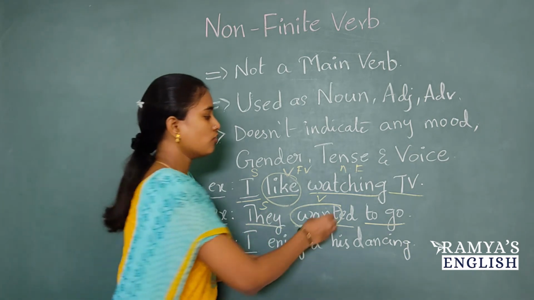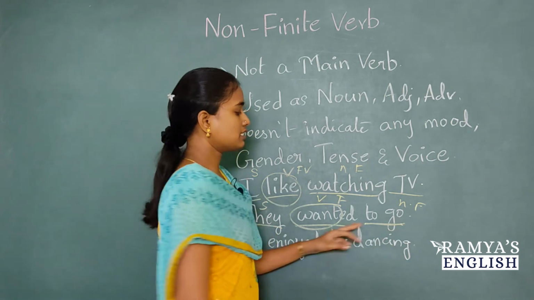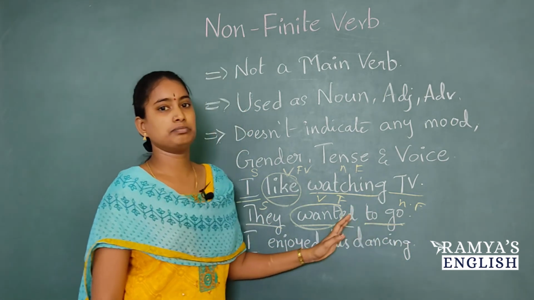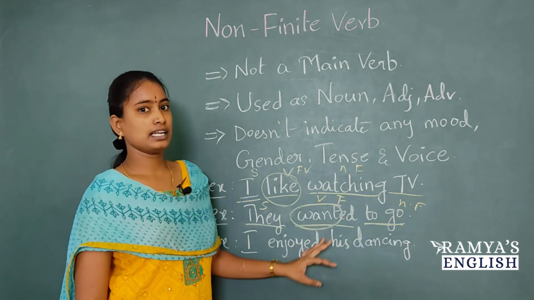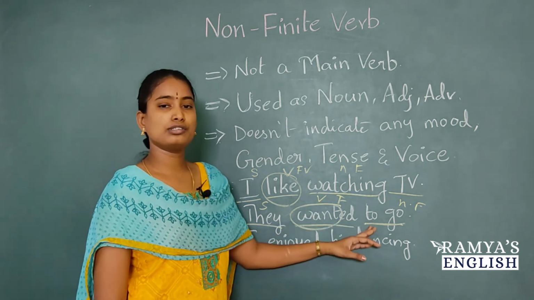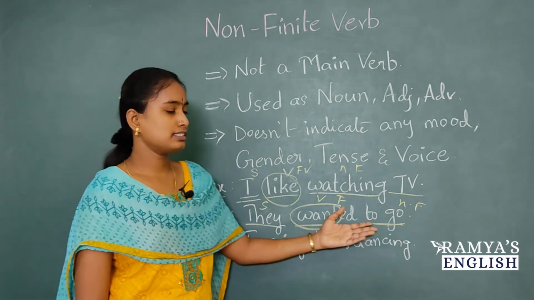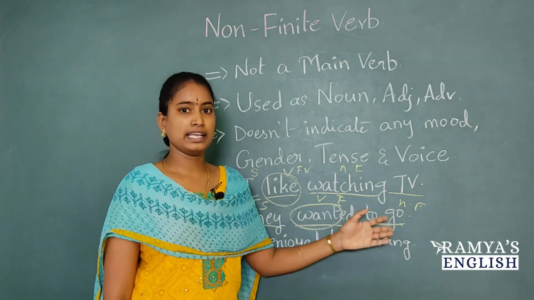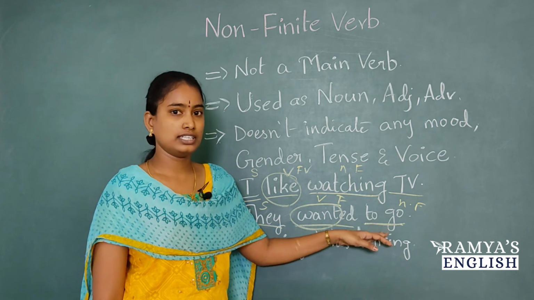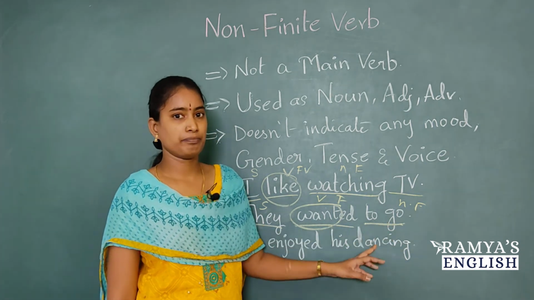So this is finite verb and this is non-finite verb. This non-finite verb doesn't change based on the gender, subject or tense. Even if we have used past tense, there is no change here. Even if we have used present tense, there is no change here. So based on the tense or gender, subject, voice, it doesn't change.